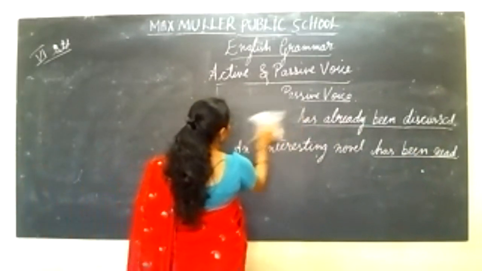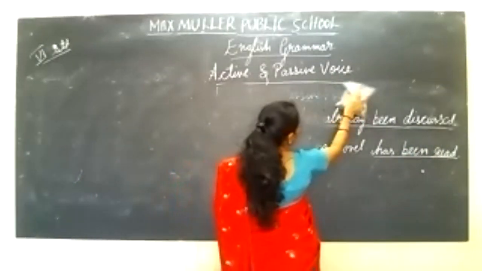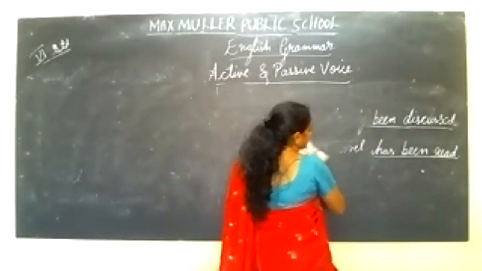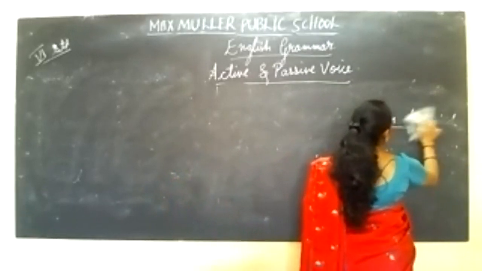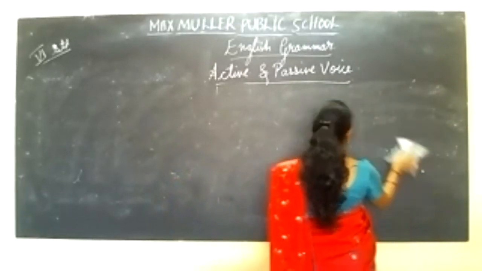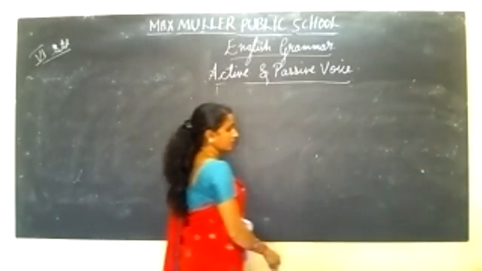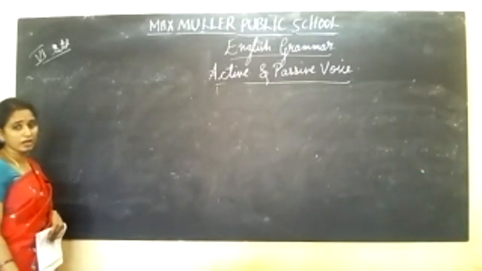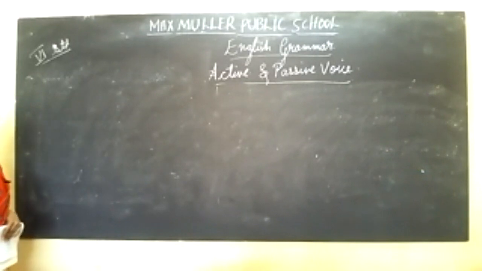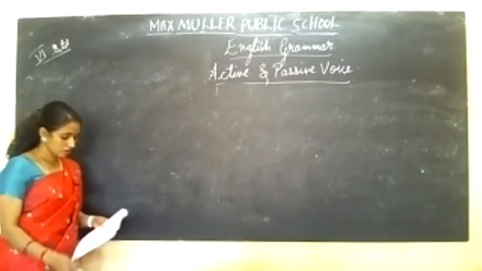Just listen to me, okay? If there are any doubts regarding this, when you come to school to give the class work for correction, you can ask me, okay? I will be clearing your doubts.